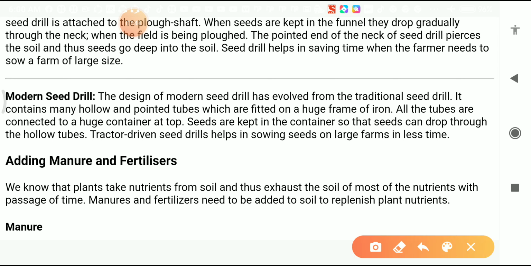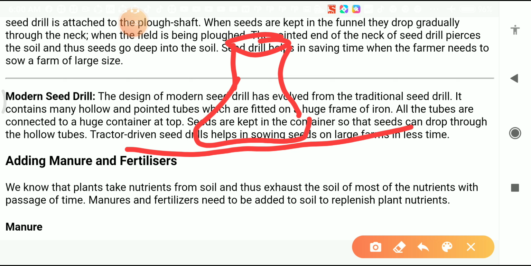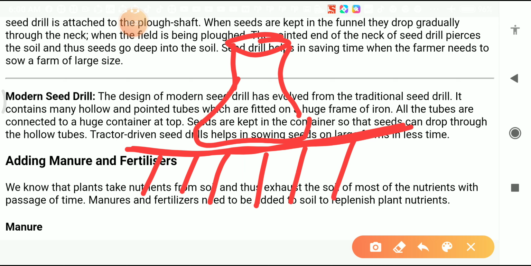Now students, suppose this is the container, and this container is connected with a long frame of iron, and many tubes come out from here. All the seeds are present here.